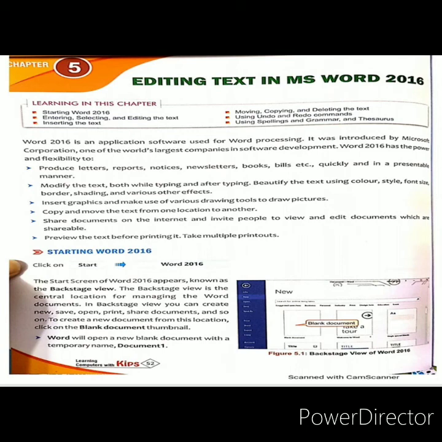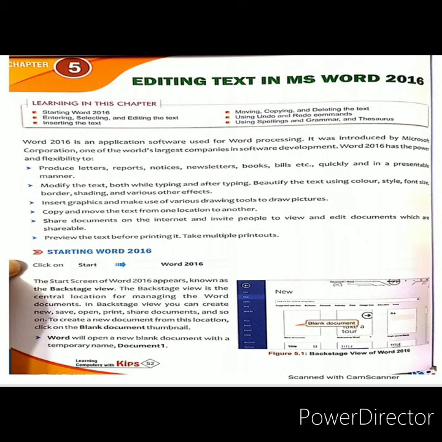And what is MS Word? It is an application software. You have done hardware and software in the previous chapter, and in that chapter you have learned two types of software, application software and system software. And what is application software? Application software helps us to do a particular or specific type of work. It means if we want to do a particular type of work on the computer, then you need a software. That is called application software.